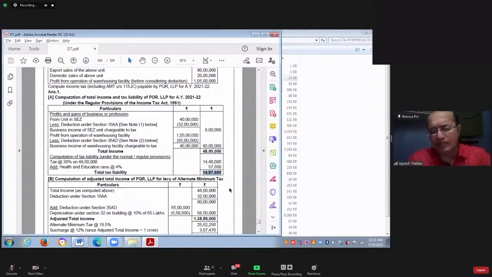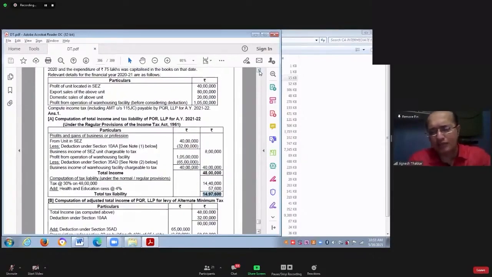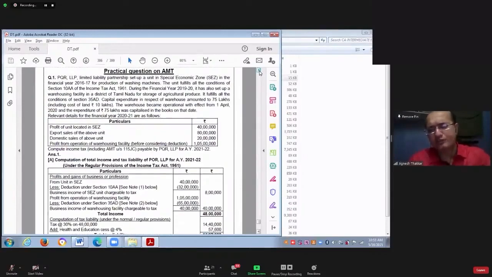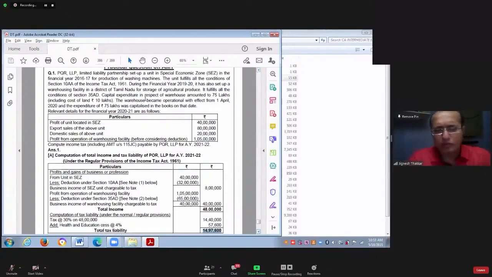This 14 lakh 97,600 is tax liability as per which provision? This is as per the normal provision. 14,97,600 is tax liability as per normal provision. Now you know that SSE is an LLP, SSE is a firm. SSE has claimed deduction under section 10AA also, 35AD also. So AMT provisions are applicable to SSE. So we need to proceed with the calculation of adjusted total income.